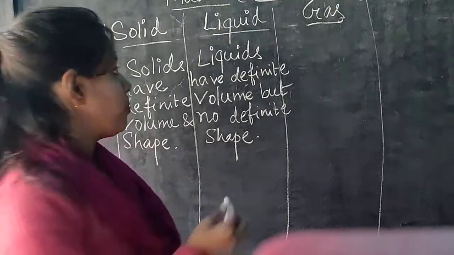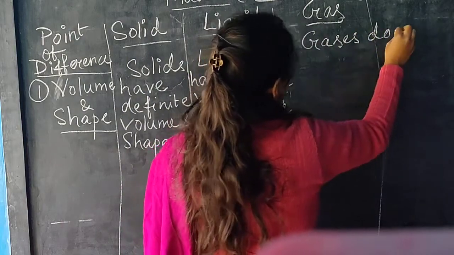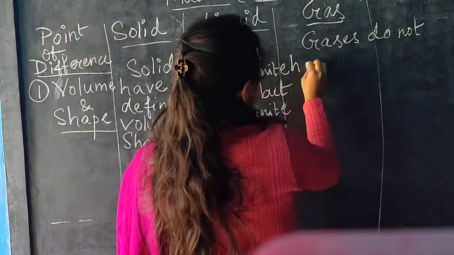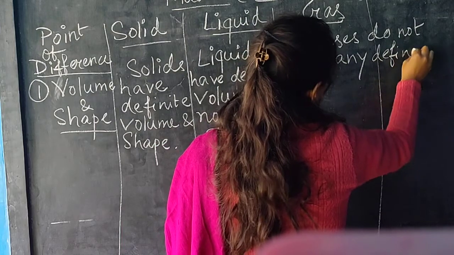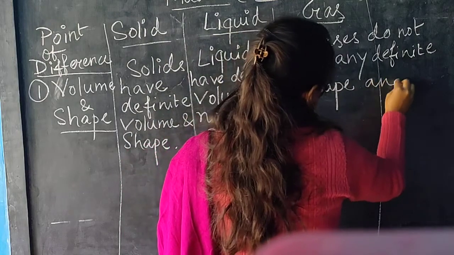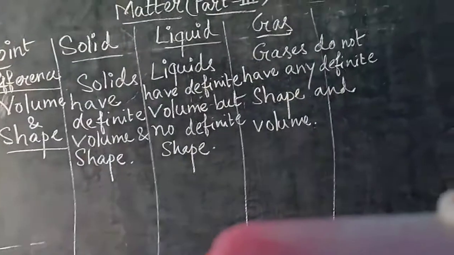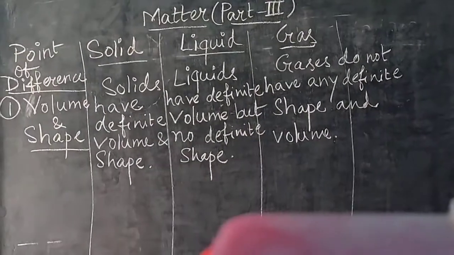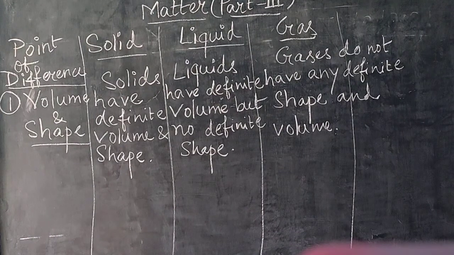So the last one, gas, does not have any definite shape as well as any definite volume. So the last point, gases do not have any definite shape and volume. Gases do not have any definite shape and volume. So these 3 points are clear.